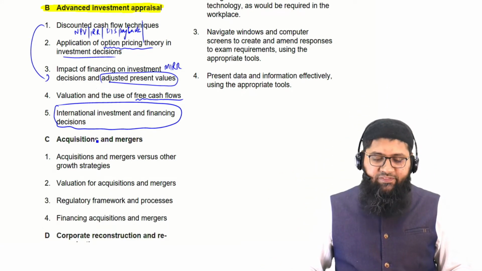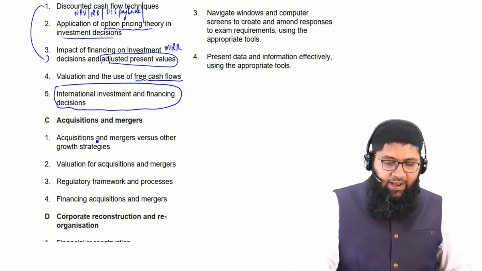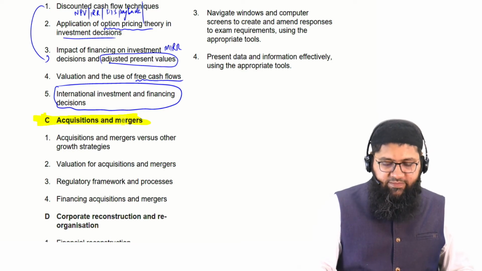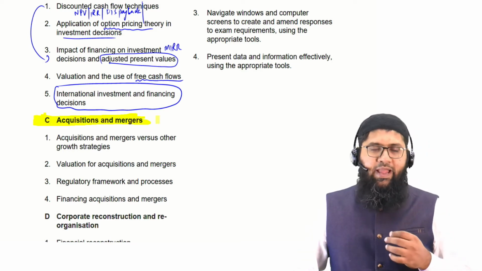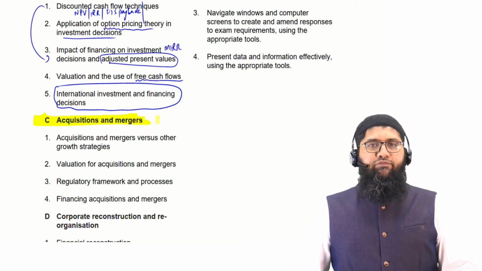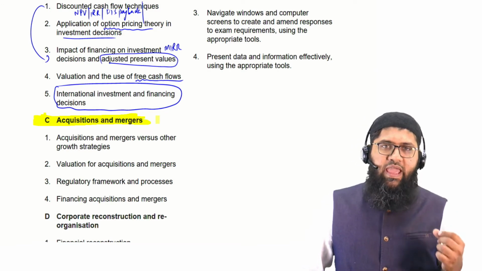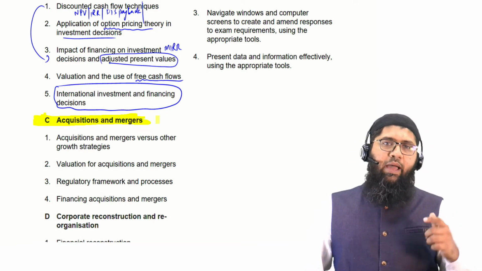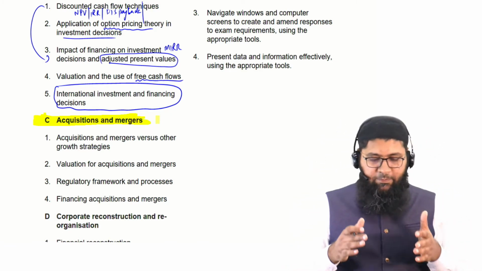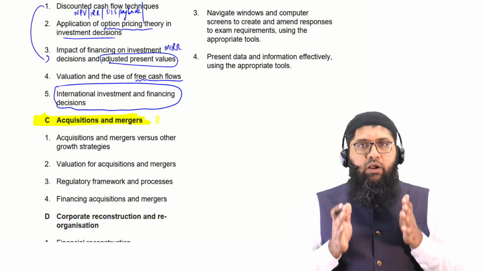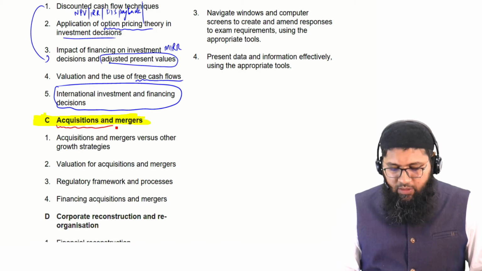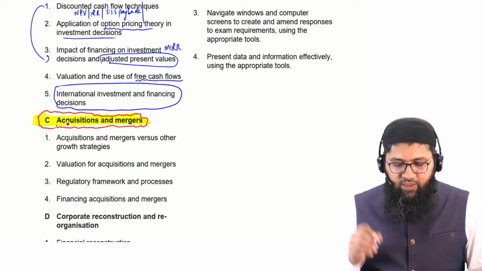Now, the second thing. As I told you, you have already studied the business valuation at the F9 level. Now, if you have studied business valuations at the F9 level, we are going to build up that business valuation concept, and we are going to be talking about mergers and acquisitions in here.